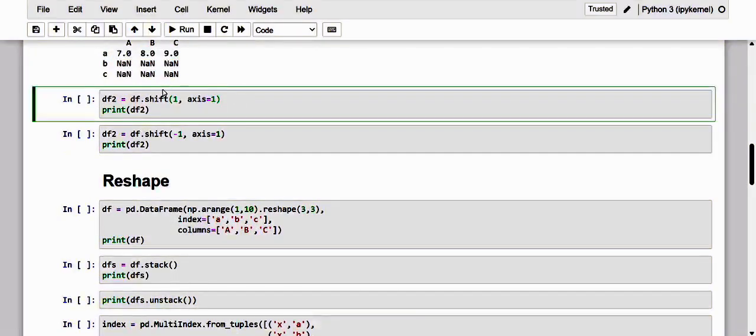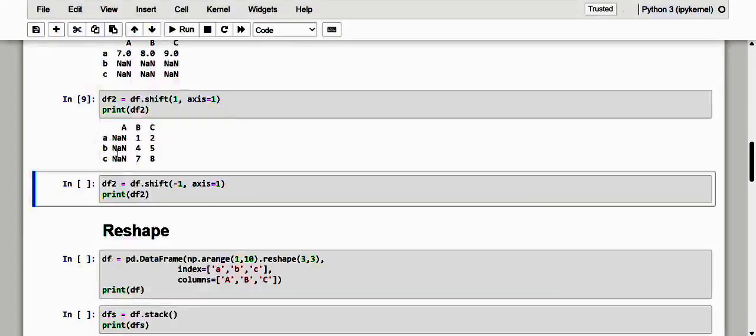Let me just take an example of axis 1. Here we are just shifting it with 1 and axis 1 towards the columns. So see here how it happened. As we see from the result, the values have shifted to the right, leaving the first column with NaN, that is the missing values.